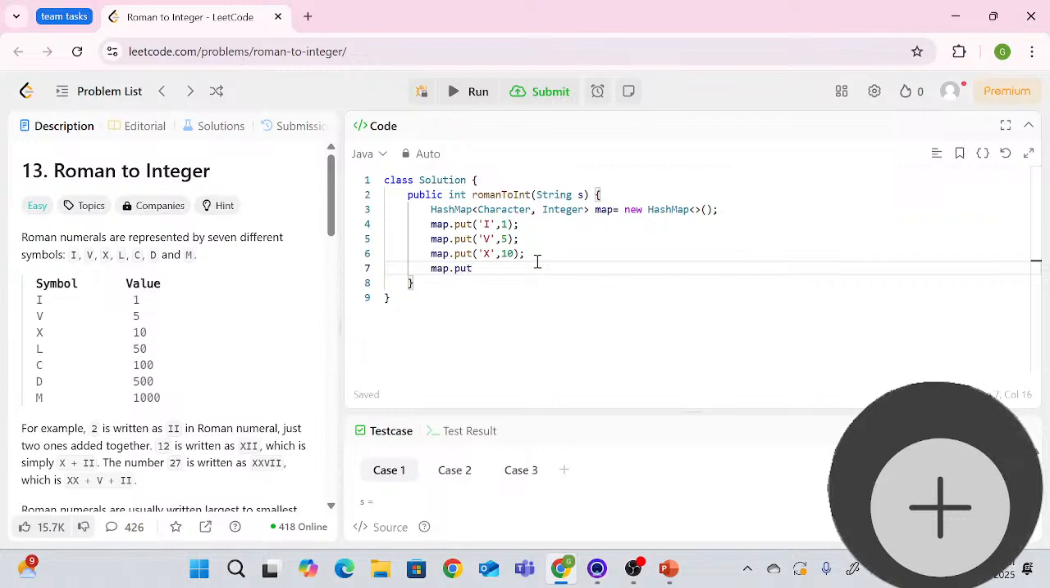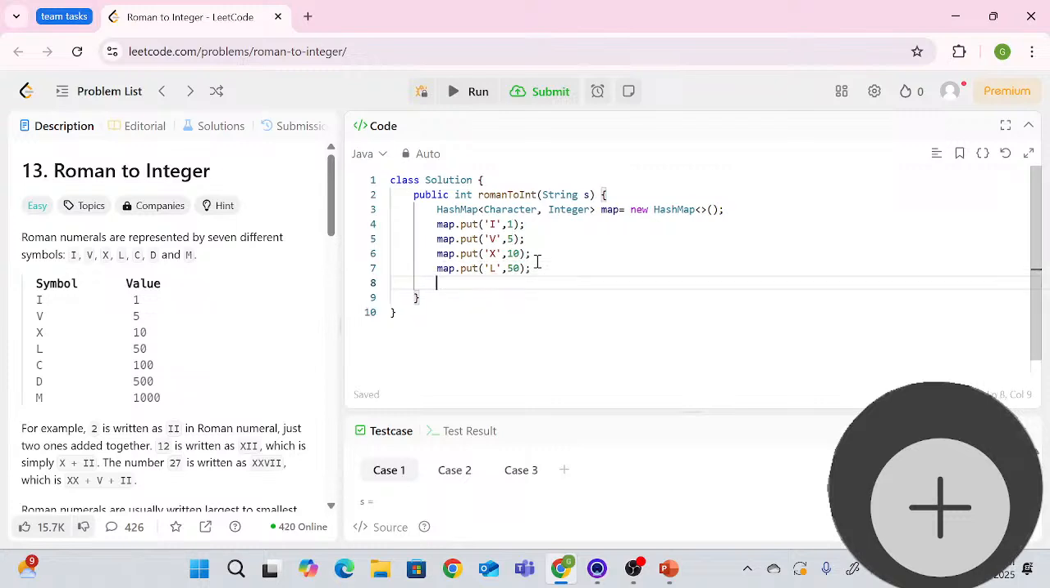Now map.put, and here we will have another value, L. Look at the problem statement, we are just putting that value. Okay, so L stands for 50. Then map.put, we will have another value, C, and this has the value 100. Now map.put, then D, the value will be 500. And now map.put, for M, the value will be 1000. Okay, so this is how we have stored all the values in the map itself, right?